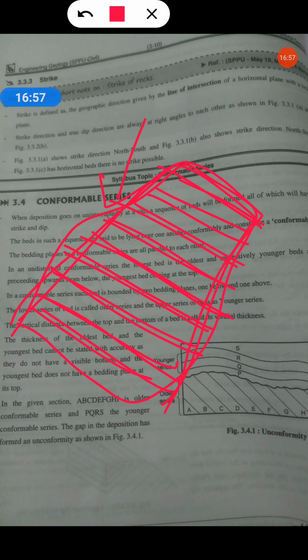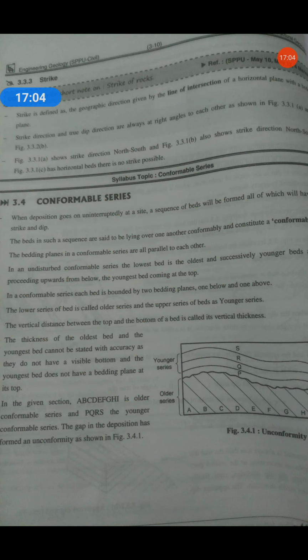So here we can call this a conformable series: many layers, but all the layers having the same strike and same dip. The bedding planes in a conformable series are parallel to each other, because those having same strike and dip are parallel to each other.